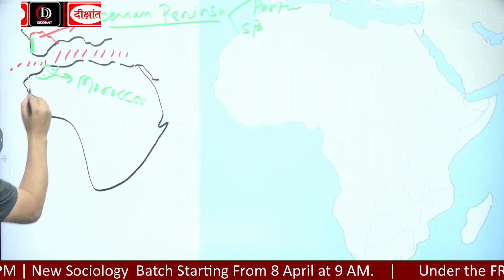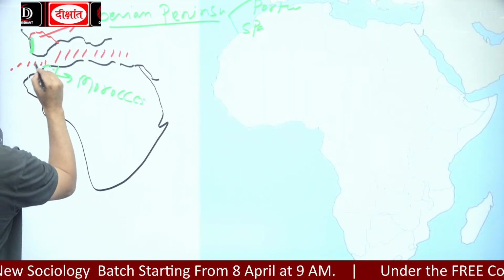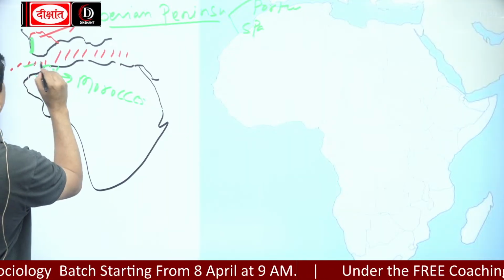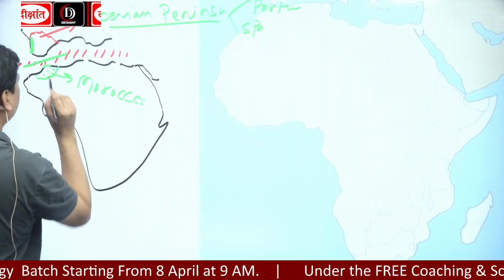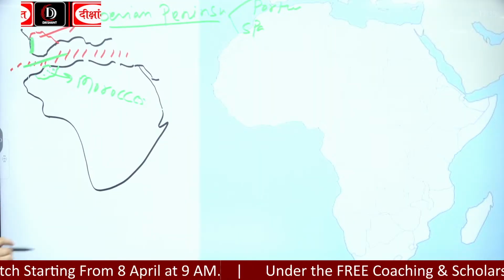Here there is a strait, and the strait is called the Gibraltar Strait.